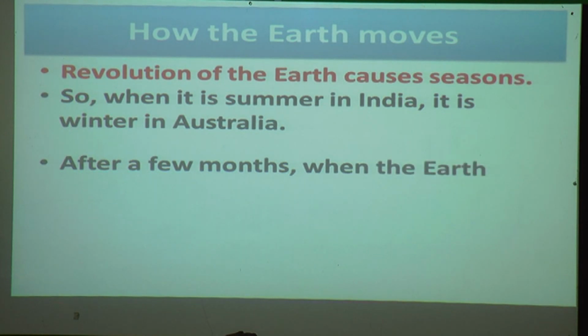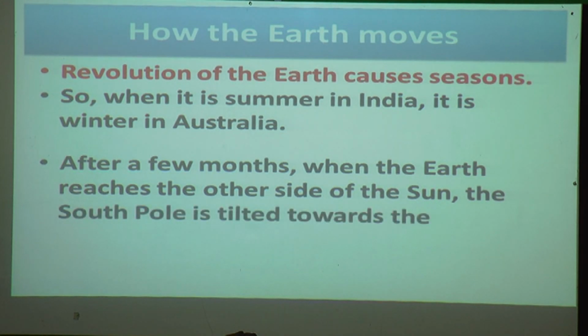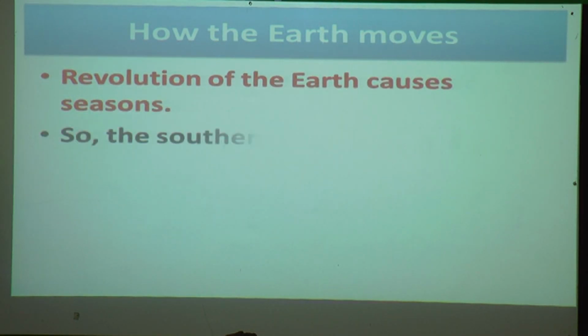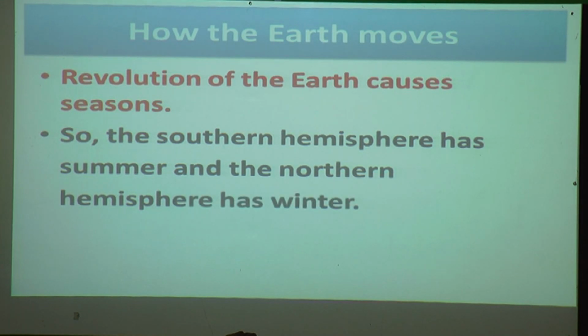After a few months, when the earth reaches the other side of the sun, the south pole is tilted towards the sun and the north pole is tilted away from the sun. Means it will happen the opposite. So the southern hemisphere has summer and the northern hemisphere has winter.